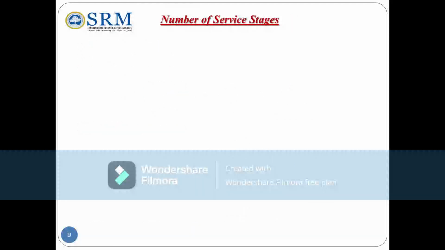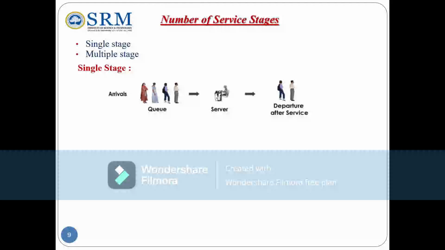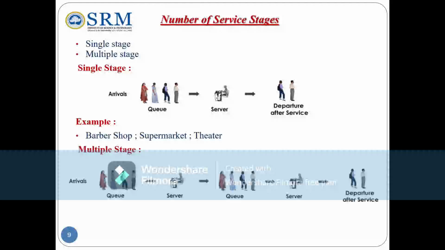Number of service stages: single stage, multiple stage. Single stage: the customer arrives, waits in a queue, gets a service, and after service departs. For example, barber shop, supermarket and theatre. Multi-stage: the customer arrives, waits in a queue, gets a service. After a service, the customer again waits in a queue and gets a service. After that service, they depart. For example, medical history, account opening, canteen.